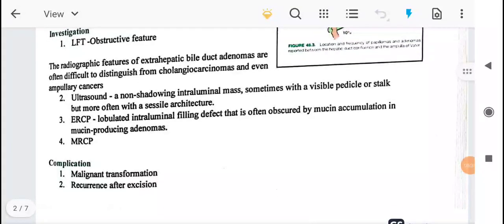Ultrasound: non-shadowing intraluminal mass. Obviously, there should be no posterior acoustic shadow, sometimes with a visible pedicle or stalk, but more often with a sessile architecture. ERCP: lobulated intraluminal filling defect that is often obscured by the mucin accumulation in the mucin producing adenomas. Another one is MRCP. Okay, so the complication: malignant transformation, recurrence after excision.